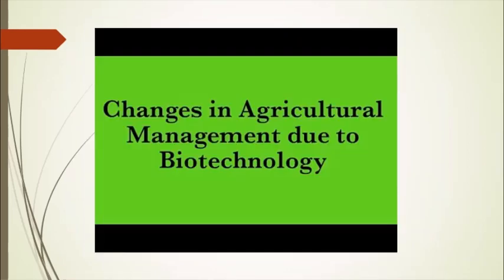Now, because of biotechnology, there have been changes in agricultural management. Nowadays, GM crops, that is genetically modified crops, have been introduced into the market, in which the DNA of the crops has been changed, and whatever traits we want to include in the crops can be added. Environmental stress can be reduced because of GM crops. As we all know, the population is increasing day by day. To fulfill the needs of each and every person, biotechnology has been really helpful.